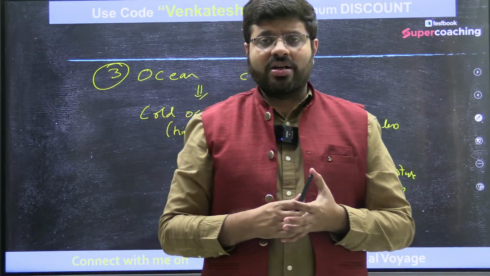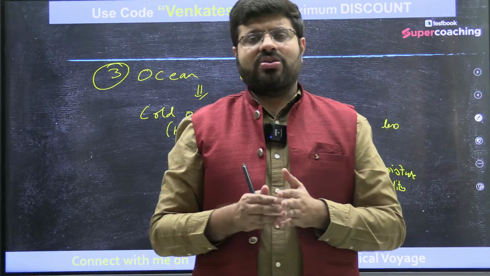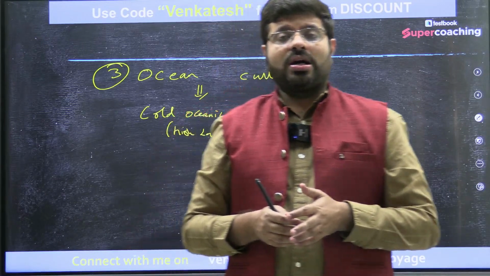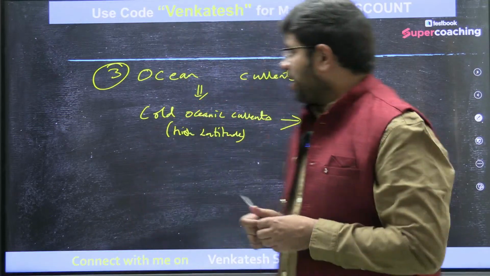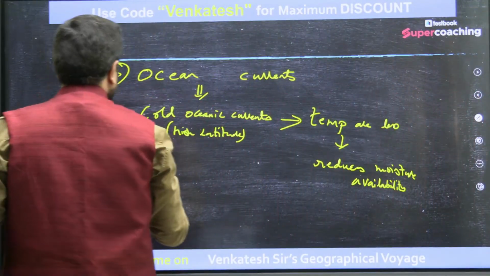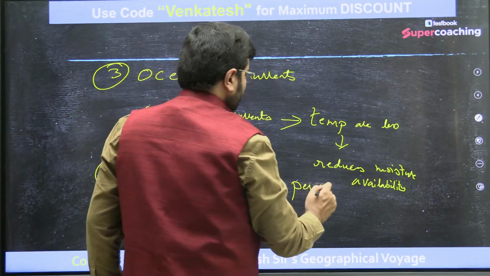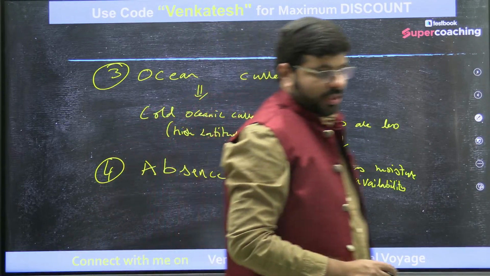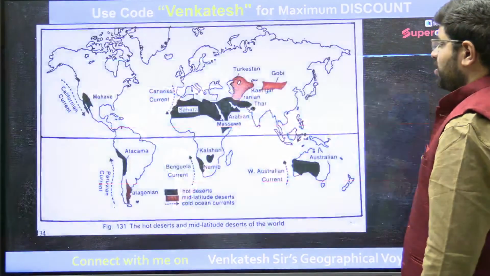something like a river, if it is moving, if you have water, you can transfer that water via canals and all those kinds of things, and you can provide some kind of agriculture or natural vegetation. Unfortunately, even that is perhaps not the case. So you have found that there is also absence of a permanent stream. A variety of all these factors is the reason why hot deserts are found.